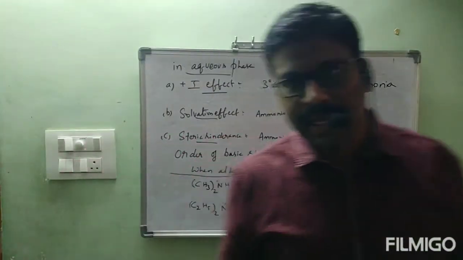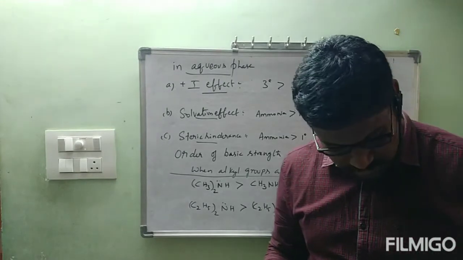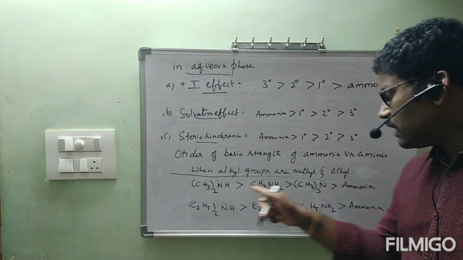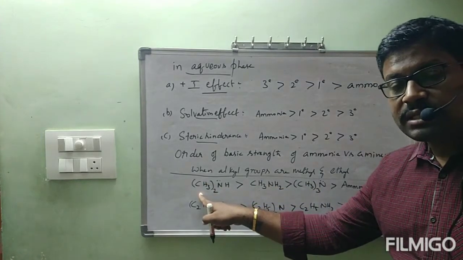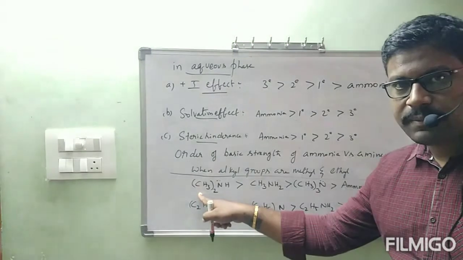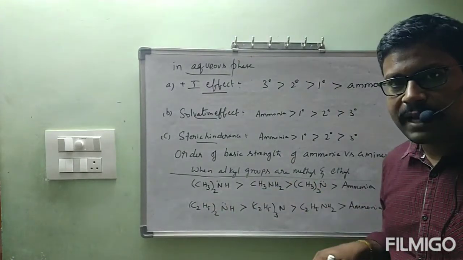Scientists found the pKb values of all these things. Secondary has the lowest pKb value. This is the order followed according to pKb value.